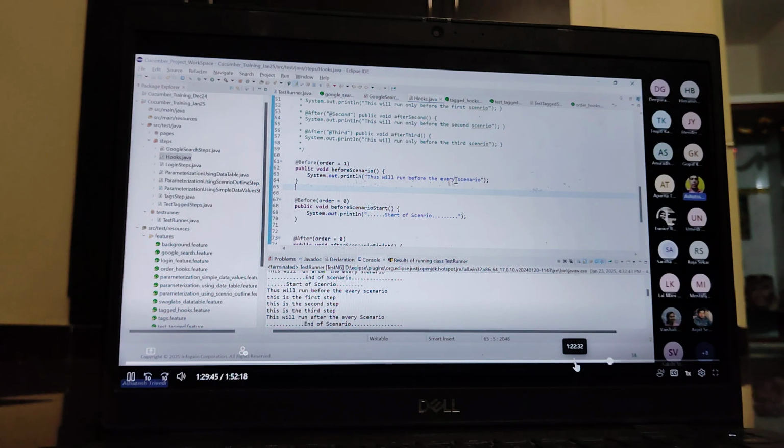Okay. So by default, it executes in which order? Alphabetical order. So the default will be alphabetical order if there are multiple before and after hooks. Otherwise, we have to mention the order. If you need to control it, you can control it based on your requirement using the order attribute. The order attribute is important; most of the time you need to control the order of execution.